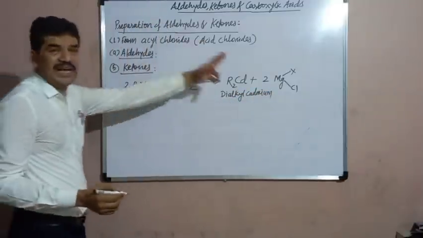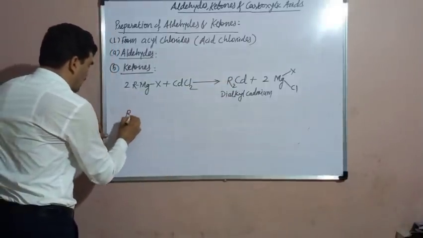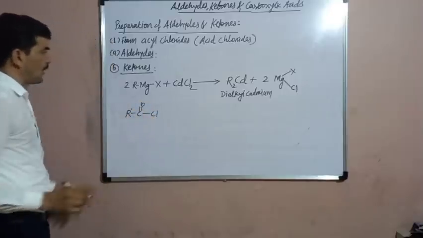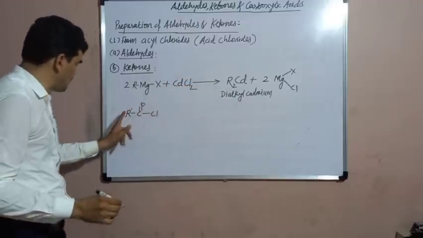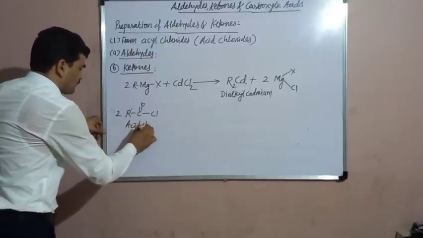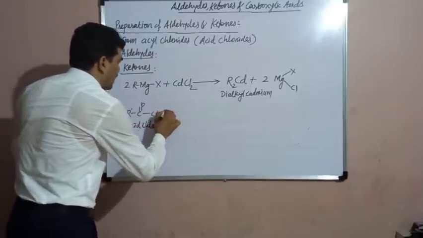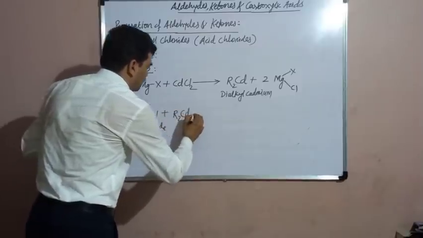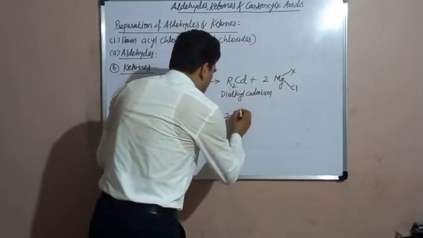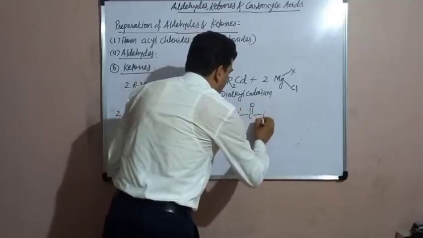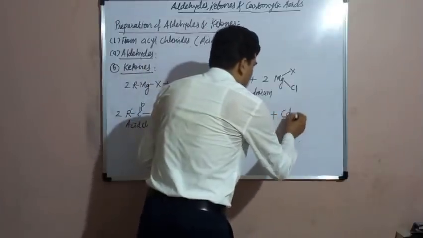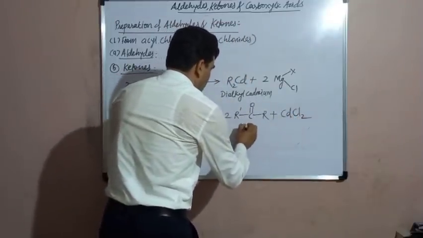Now after getting the dialkyl cadmium, what happened here? The acid chloride, which may be written as R dash COCl. To differentiate this alkyl group from this alkyl group, we write here R dash. 2 moles of acid chloride are reacted with dialkyl cadmium. Then there is formation of 2 moles of R dash C double bond O R. Again, there is a regeneration of cadmium chloride. So this is the ketone.